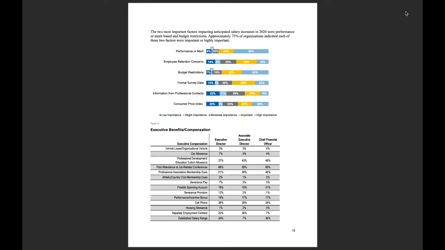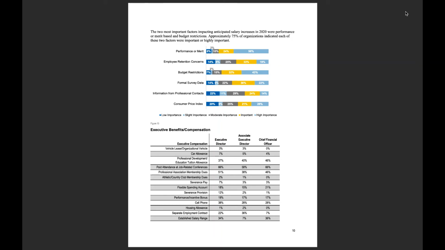We also ask organizations how they're determining their anticipated salary increases in 2020. So with the information that they have, are they looking at it based on performance or merit? Are they looking at employee retention concerns, or budget restrictions, or some other issue? And we have them rate that from low importance to high importance. And you can see here how those are impacting organizations' decisions on anticipated salary increases.